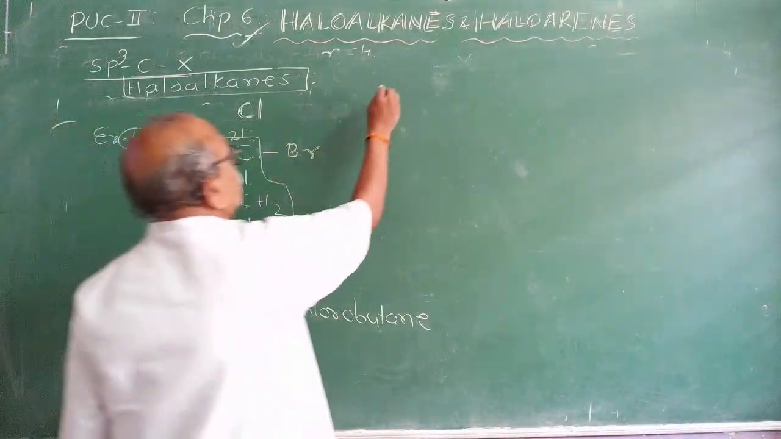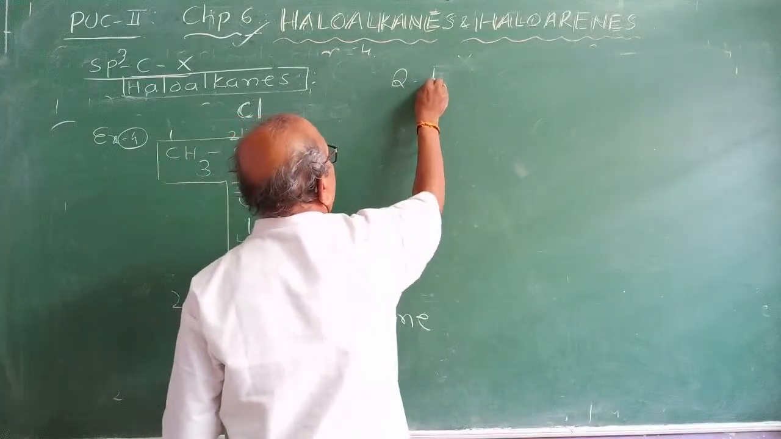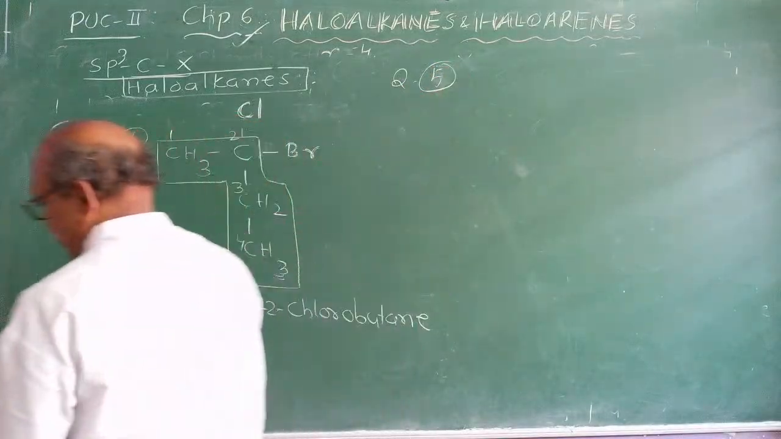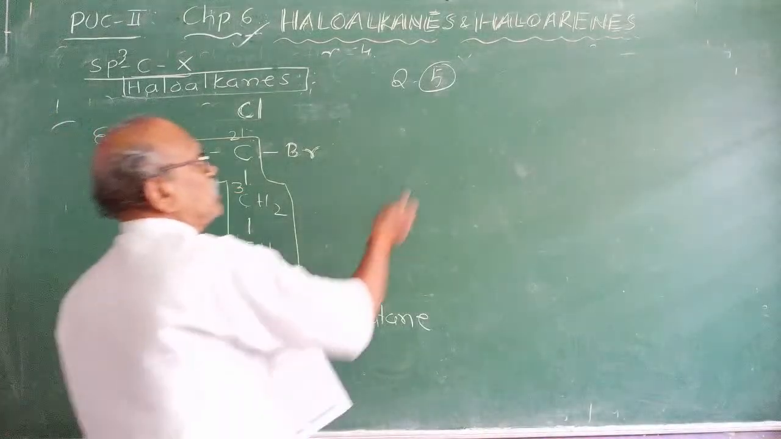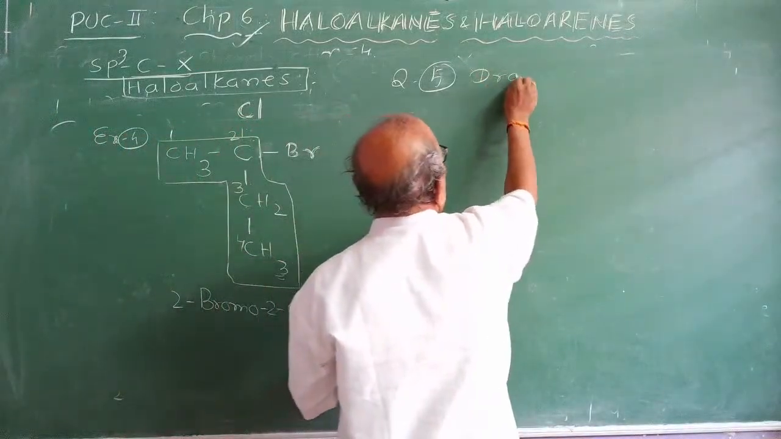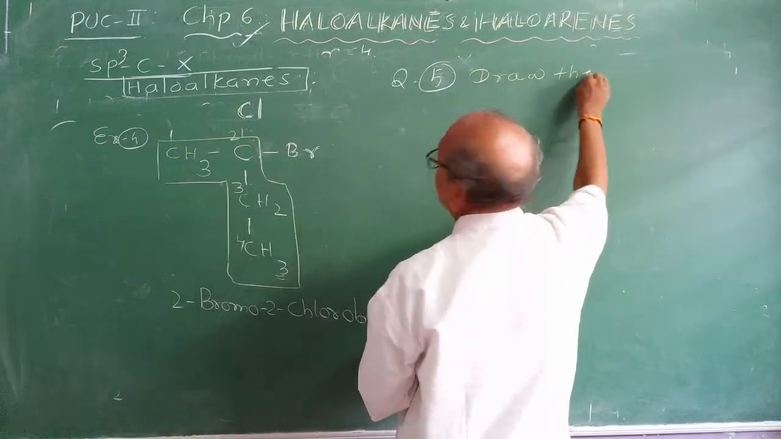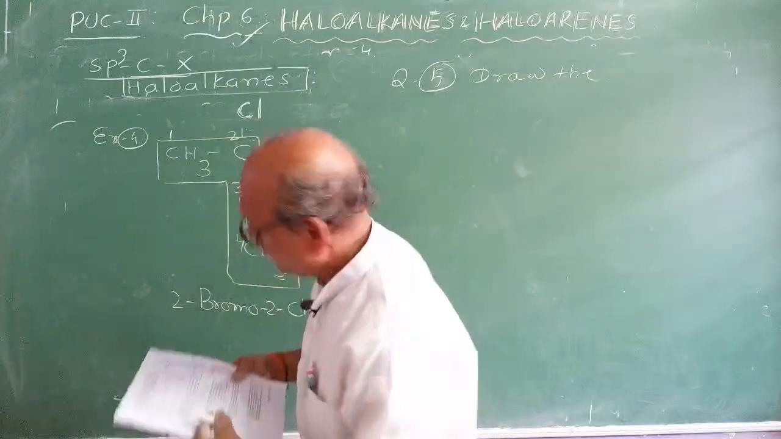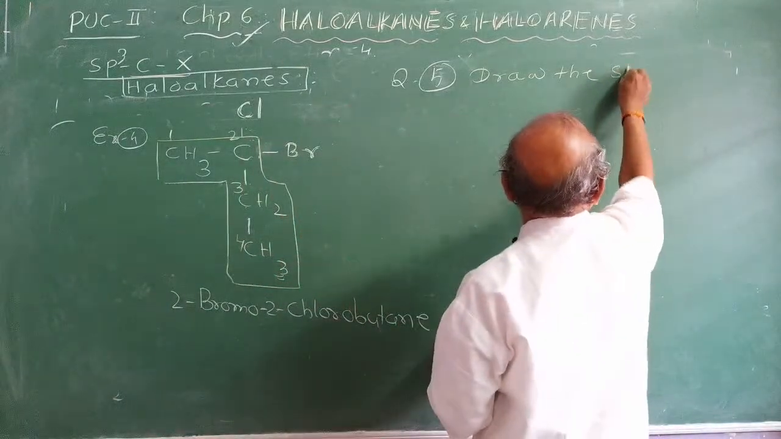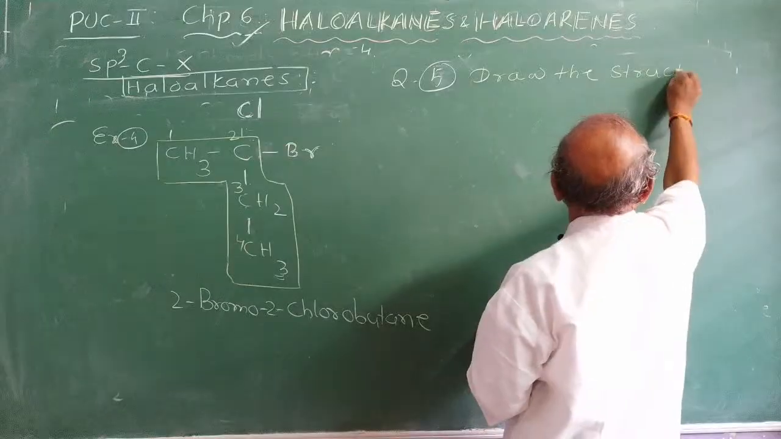Now take the next question. I will reverse the order. Question number 5. I will give the IUPAC name, you have to draw the structure. Draw the structure. That is it for the first period. I will take a few more periods. Draw the structures. Okay, time is up.